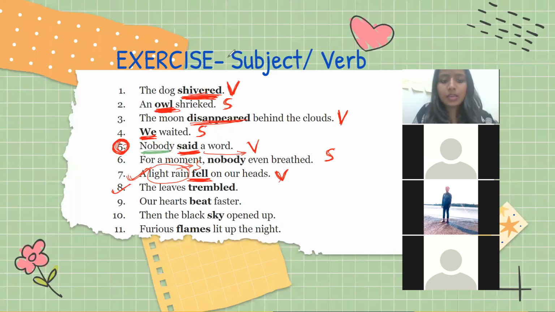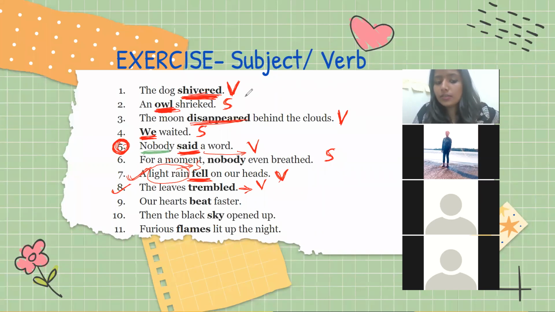Asma, can you tell me if trembled is subject or verb? Verb. This will be a verb. That was not Asma's voice. Ma'am, it is not a subject, it is a verb. What will be the subject? Tell me. Is trembled a noun?